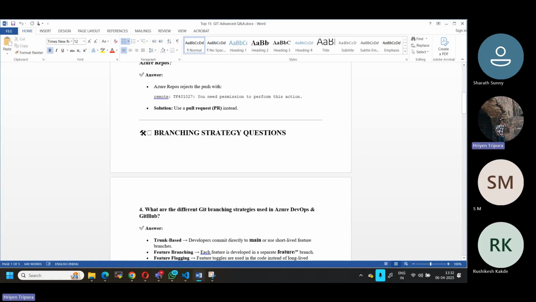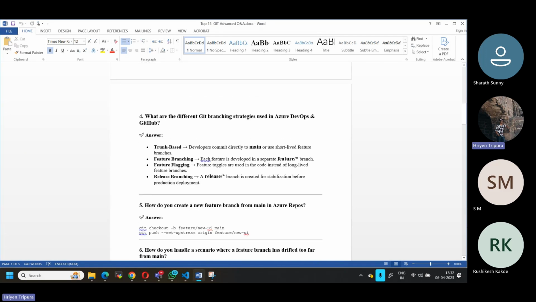Now, coming to the branching strategy questions. These questions are very important and we need to understand them basically.